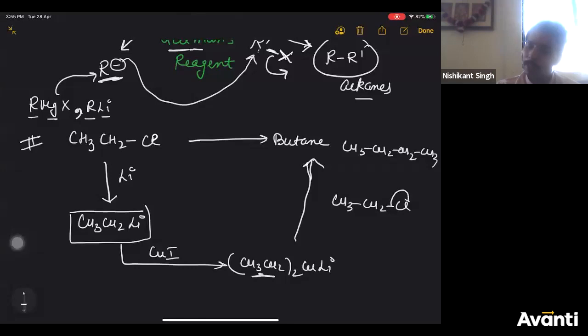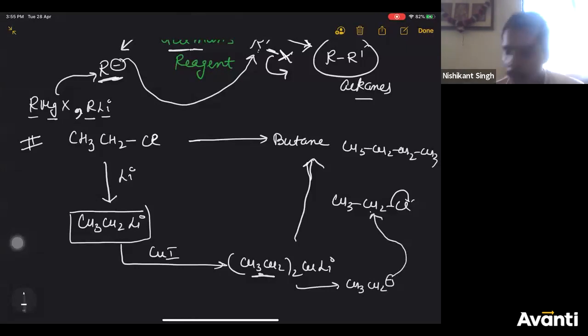This bond will break like this. Carbon will get positive charge. The role of this is to give you CH3CH2 minus. This CH3CH2 minus will attack here and you will get butane. So that is how you can use Corey-House synthesis to get any alkane from alkyl halide, right? So remember it, it is very important.